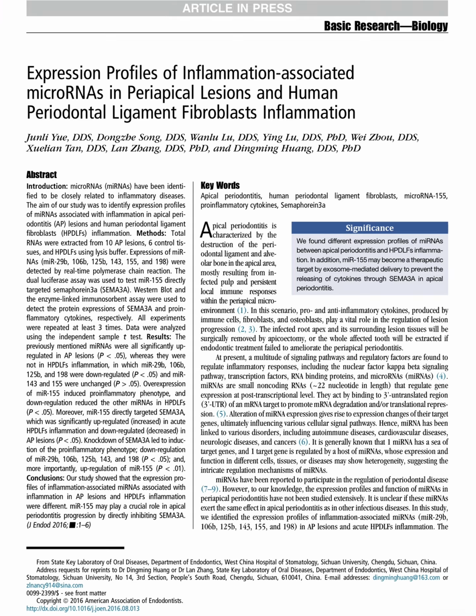However, when they looked at the inflamed periodontal ligament fibroblasts, the pattern was completely different. 4 of the microRNAs, which are 29B, 106B, 125B, and 198, were actually decreased, while microRNA 143 and 155 showed no significant change. This tells us that the inflammatory response in actual disease is different from what we see in cultured cells.